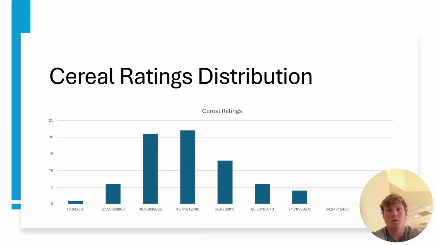The next data visual that we will look at is the histogram of cereal ratings. The distribution is unimodal with a moderately right skew. It is important to check the histogram of the data that you are working with to see if it is remotely normal and if any extreme outliers are present.